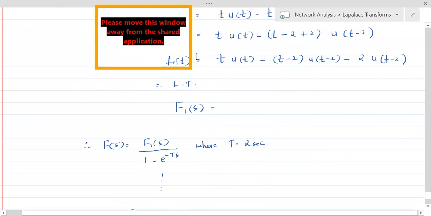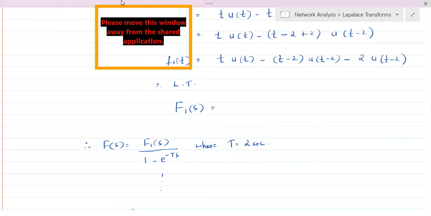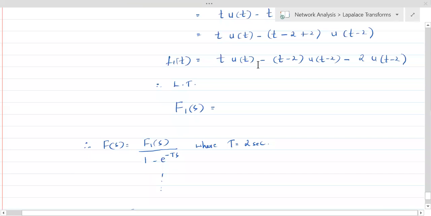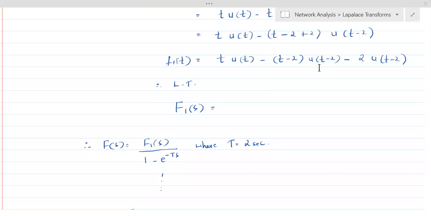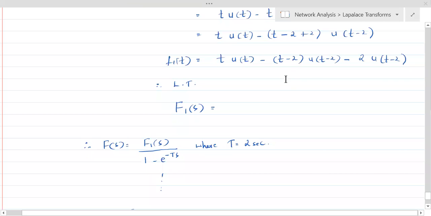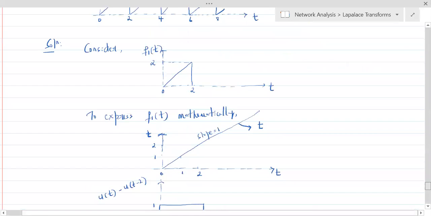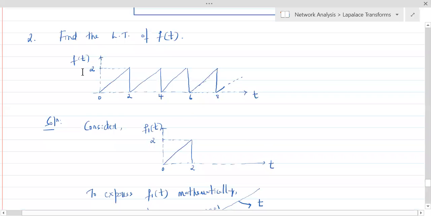So if you apply Laplace transform, what would happen? So f1 of t we obtain. After obtaining f1 of t, we need to apply Laplace transform on this. So f of t is given like this. We were dealing with the periodic functions. We were asked to find the Laplace transform of f of t, which is periodic in nature.